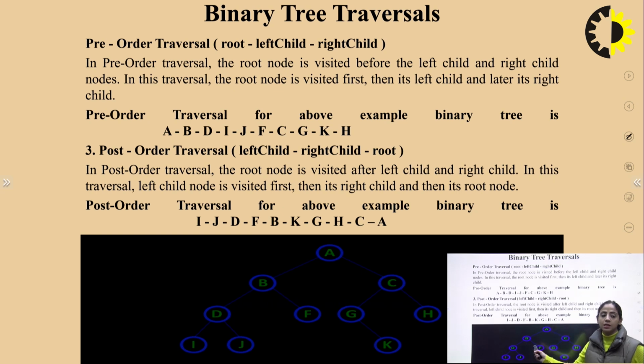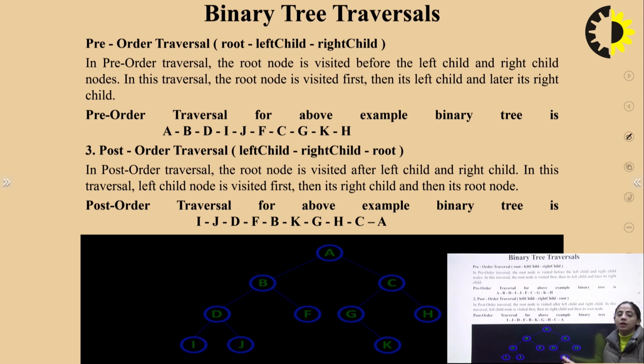Right child is F. Then root is B. Now this left subtree has been done traversing. Now come back to the right subtree. In this right subtree, again apply the same sequence: left, right, root. The left subtree is G. There is no left child, so directly we go to K.